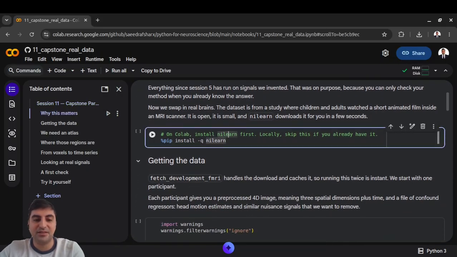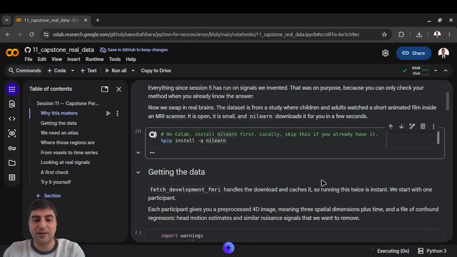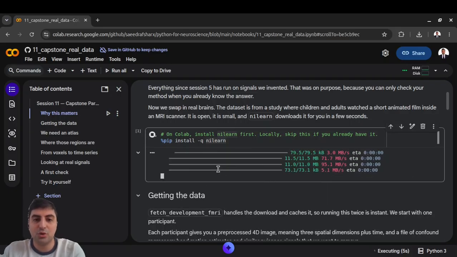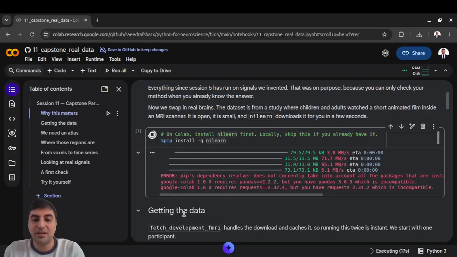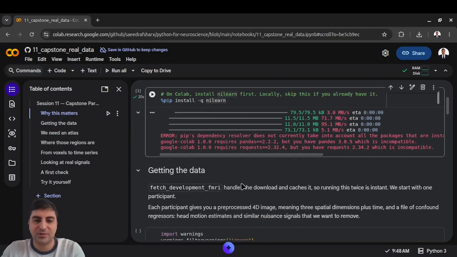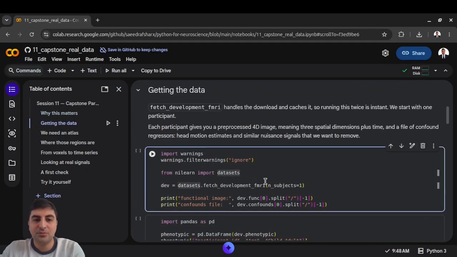Basically, what we do at the beginning is install Nilearn, depending on how you pronounce the package. This is not pre-installed on Colab, at least the last time I checked. So all you have to do is use the basic package manager of Python, what you do locally, to pip install the Nilearn package. All you have to do is use the percentage mark at the beginning and ignore any errors or warnings if you see them. That's okay.